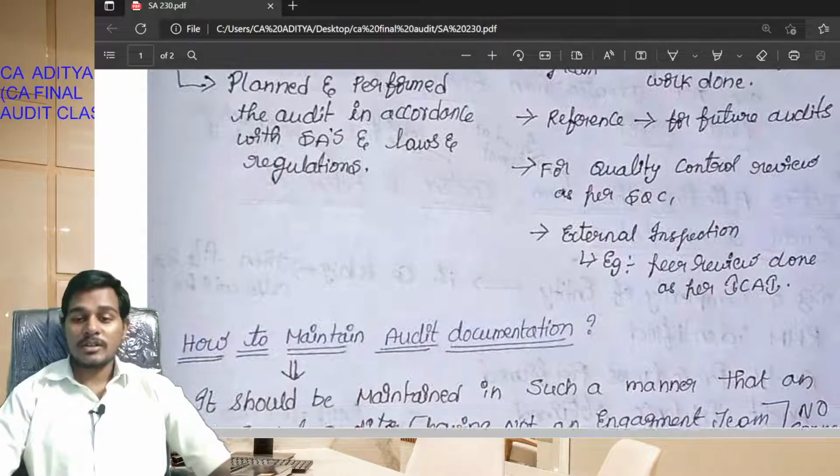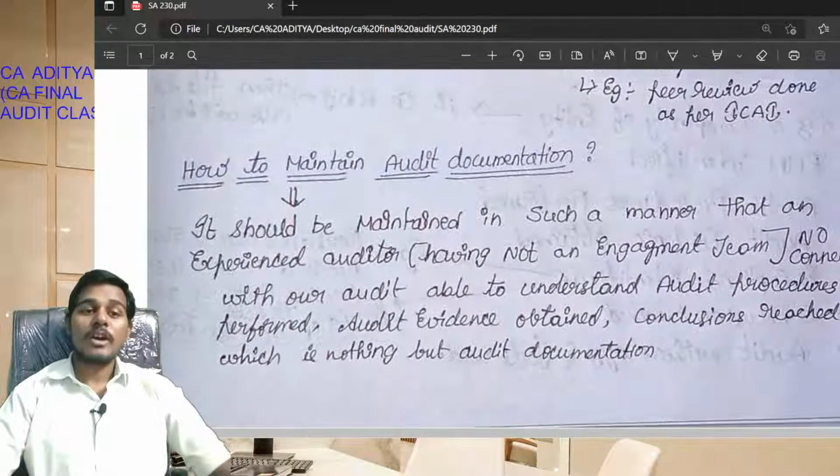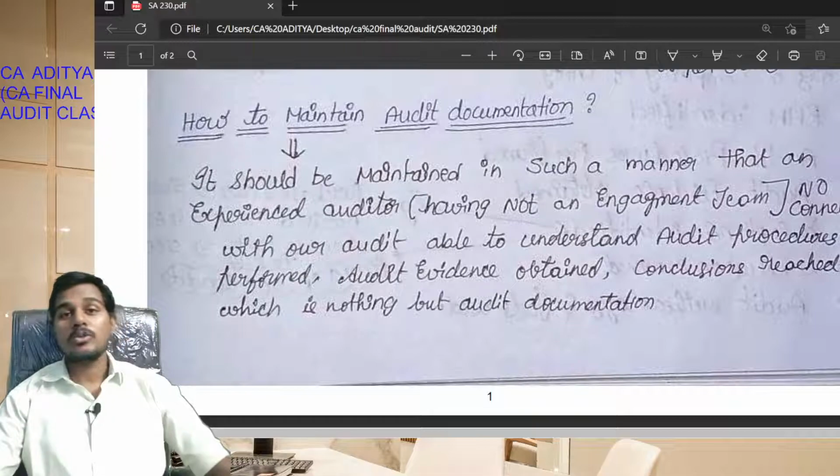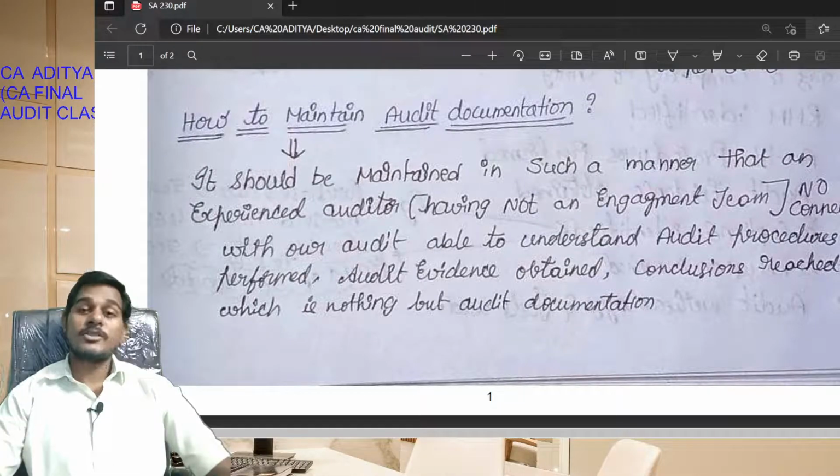So students, next, how to maintain audit documentation. It should be maintained in such a manner that an experienced auditor having no connection with the audit can be able to understand the audit procedures performed, audit evidence obtained and the conclusions reached, which is nothing but audit documentation.